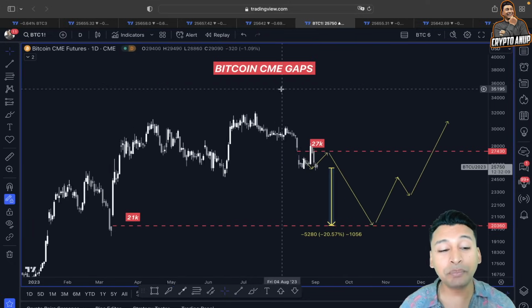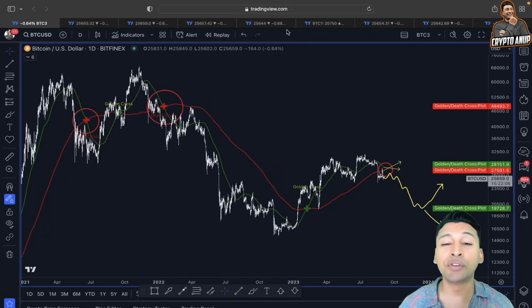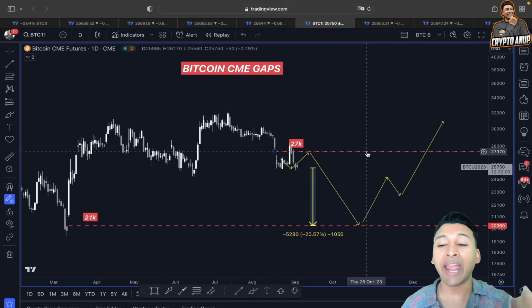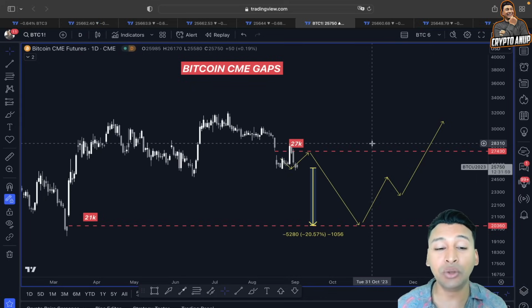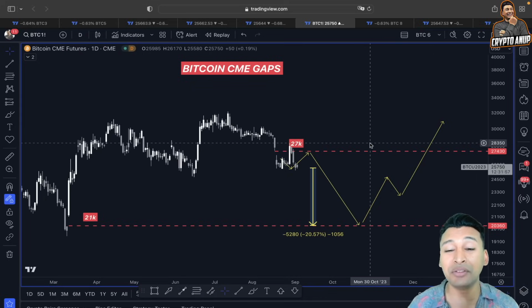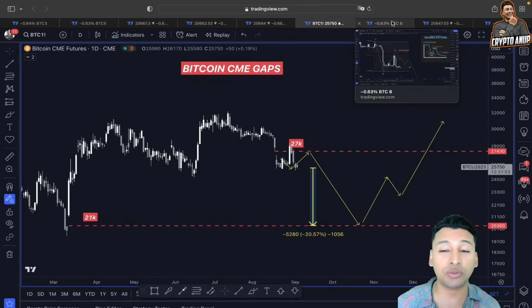But if the price of Bitcoin wants to invalidate the bearish scenario, then we have to overcome the resistance which we have around 28,000 and flip that into proper support, because by doing that we could be invalidating the bearish scenarios, and price after that is expected to show another continuation here to the upside.